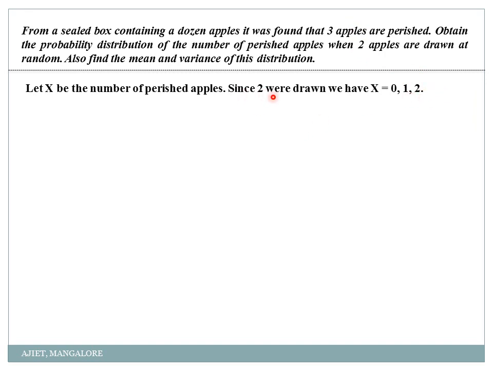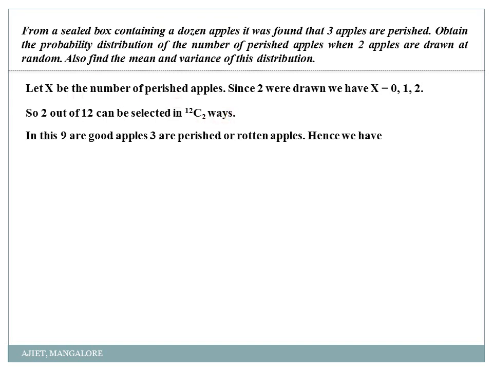Got an idea? Okay. So the 2 rotten apples can be selected in how many ways? 3 ways. Okay. Now they are telling you 2 out of 12 should be selected in how many ways? 12C2 ways, correct? See, always combination can be done in 12C2 ways. They are telling you 2 apples should be drawn from a box containing a dozen apples. So it is 12C2 ways. Proper? Okay. Now, in this, there are 12 apples. In that, how many are rotten? 3. So I am telling that in this, 9 are good apples, 3 are rotten or perished apples.